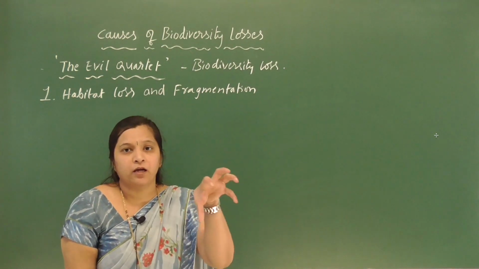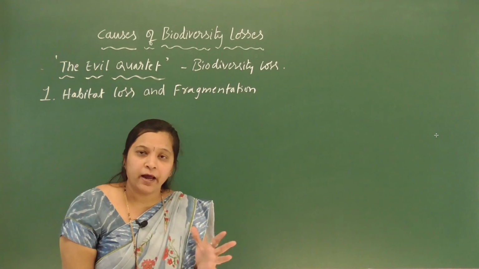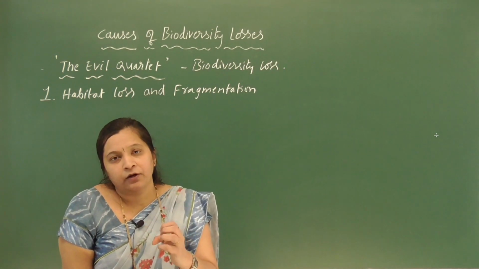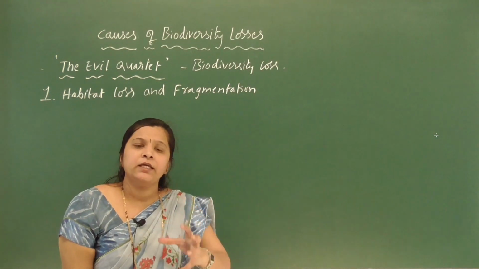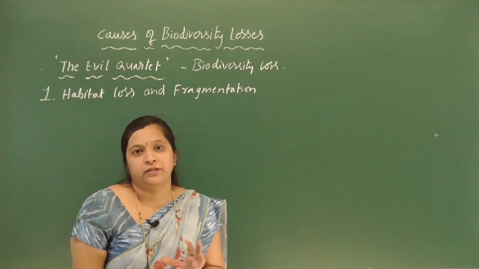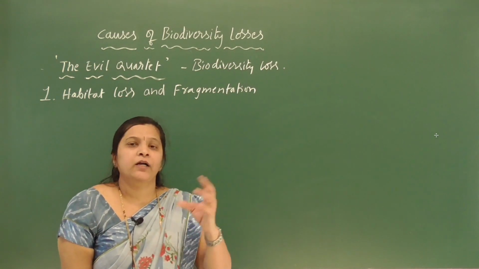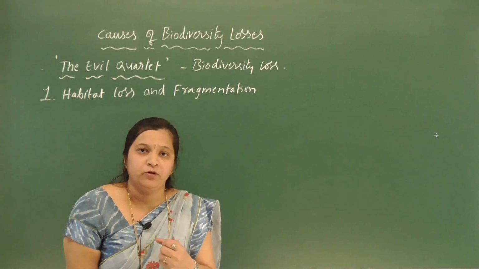They are also burning forests. All these activities cause a great loss to the habitat that is a home for several species of plants and animals.